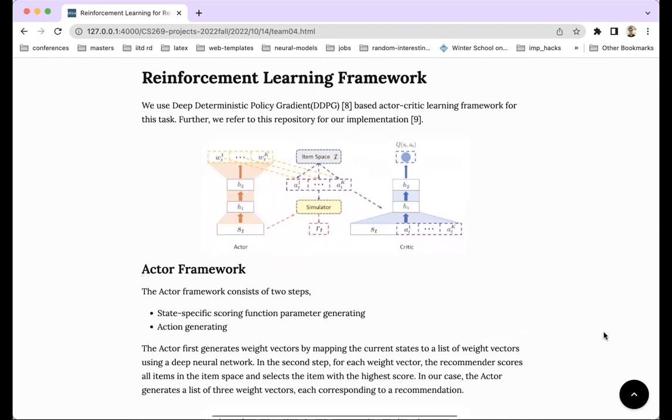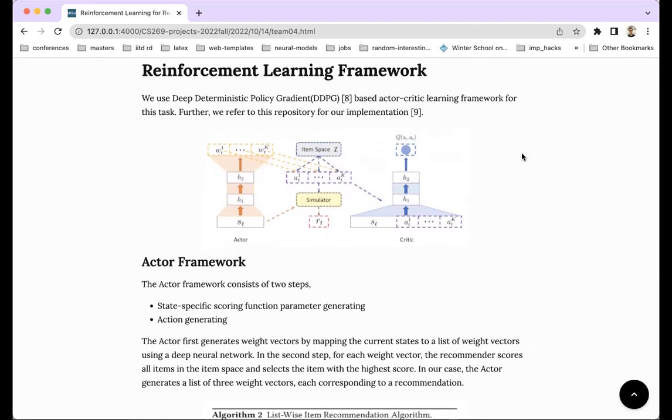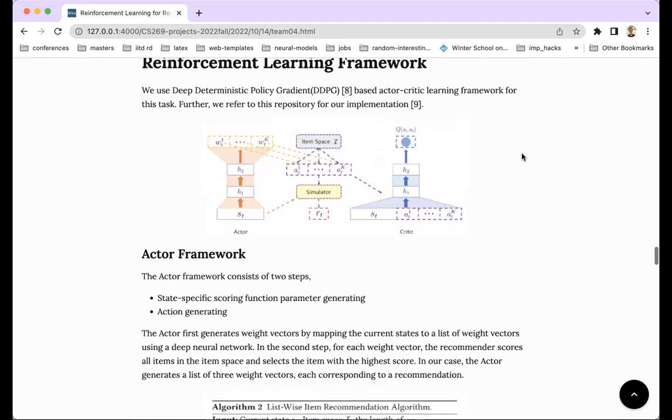The underlying system is a DDPG algorithm where the actor is fed state variables and in return outputs the weighted states. Let me show.